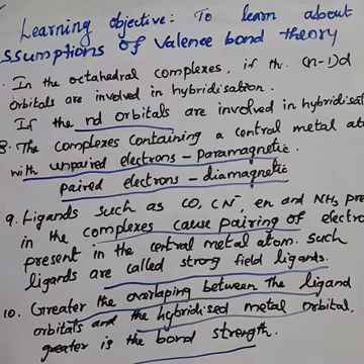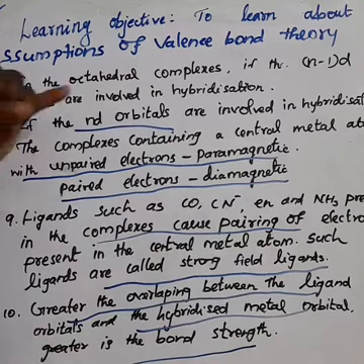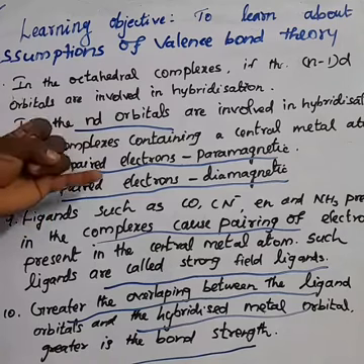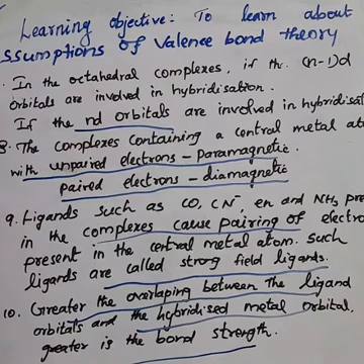For example, one of the conditions is coordination number 2 means hybridization is sp. Okay, sp means linear, sp2 means trigonal planar, sp3 means tetrahedral, dsp2 means square planar, dsp3 trigonal bipyramidal, d2sp3 octahedral, sp3d2 octahedral.